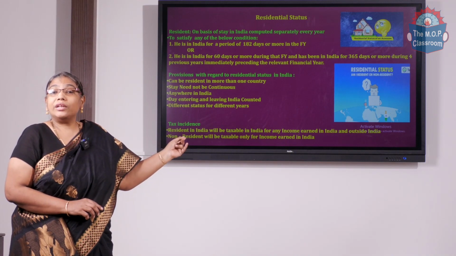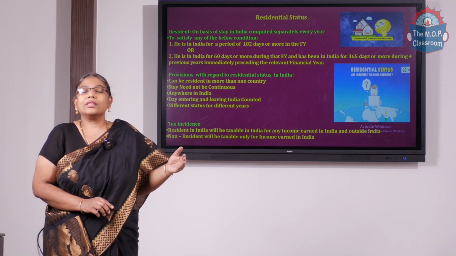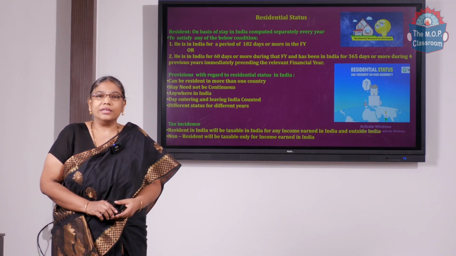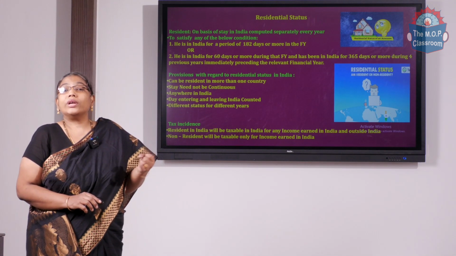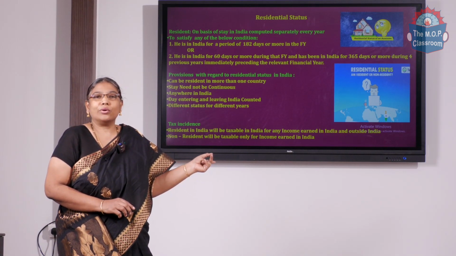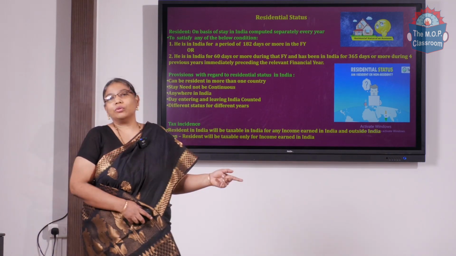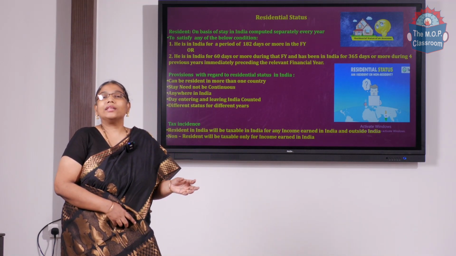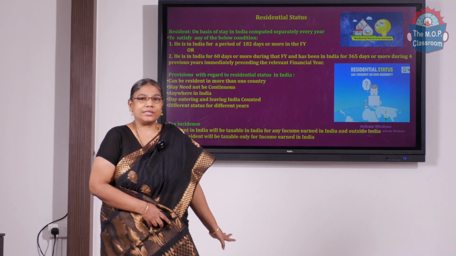And he could enjoy different status for different years. It is not necessary that if he is a resident in one year, he should continue to be a resident in all the years. The next year he could be a non-resident, and again he could become a resident. So, he could enjoy different residential status in different countries and different years. And he can stay anywhere in India, on the water, or not necessarily only on the land, he could be flying in the air also, and the day he enters India and the day he leaves India will also be counted for his stay in India.